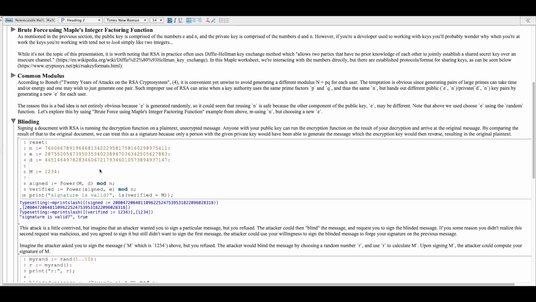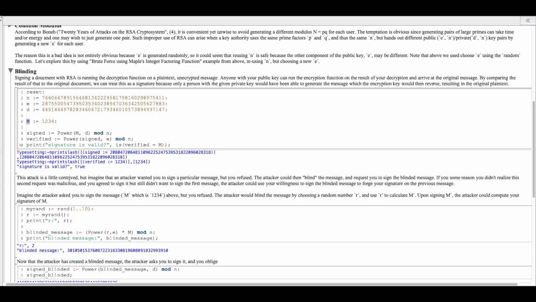So let's see here. We've got an N and an E, so our public key is here, and the private key N is here, and D is there. Our message is 1, 2, 3, 4. This is just walking through an example of signing a document. We run our decryption function on the plain text message, and we get the signature. When we run the encryption function on it, we can see that the result equals the plain text message, so the signature is valid.